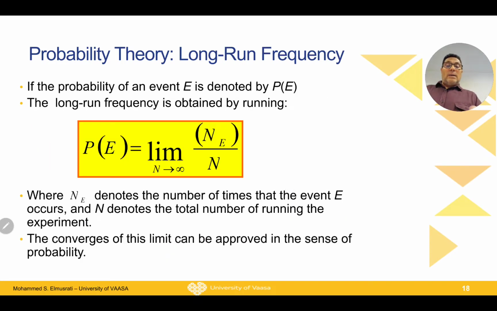Based on the long run approach, as I said, you make a realization of this experiment. So it is based on data, actually. You make this experiment, or you make an emulation of this experiment.